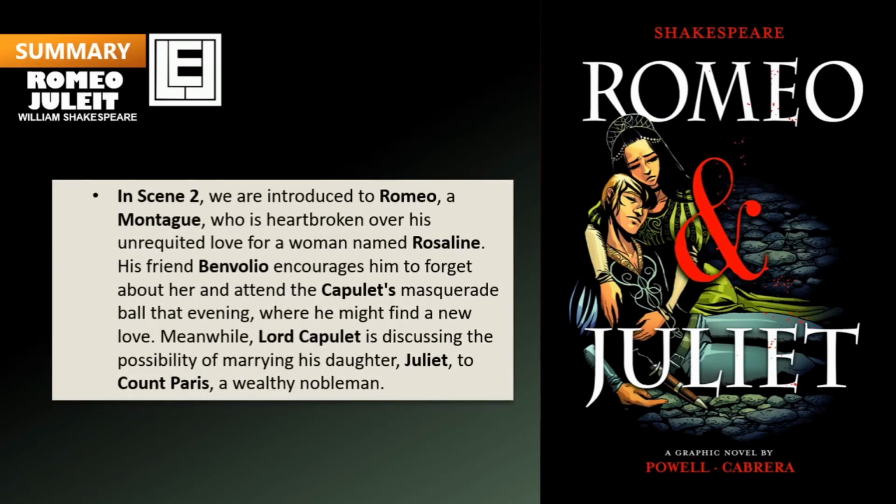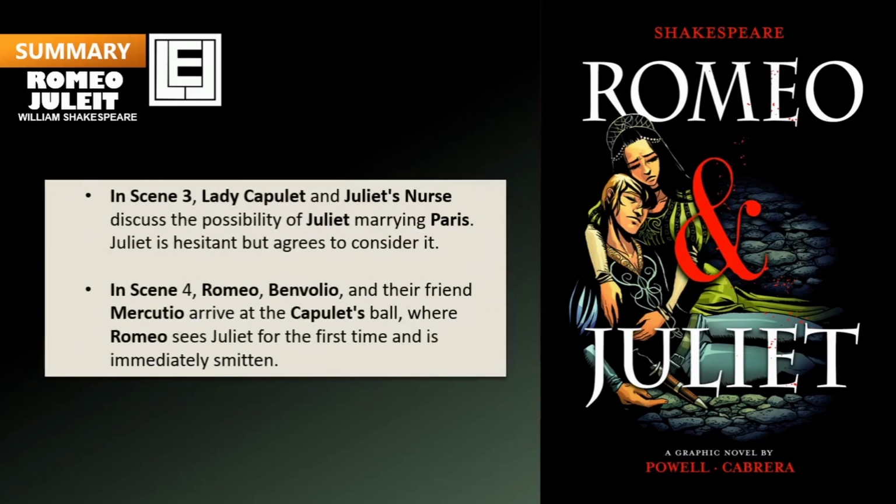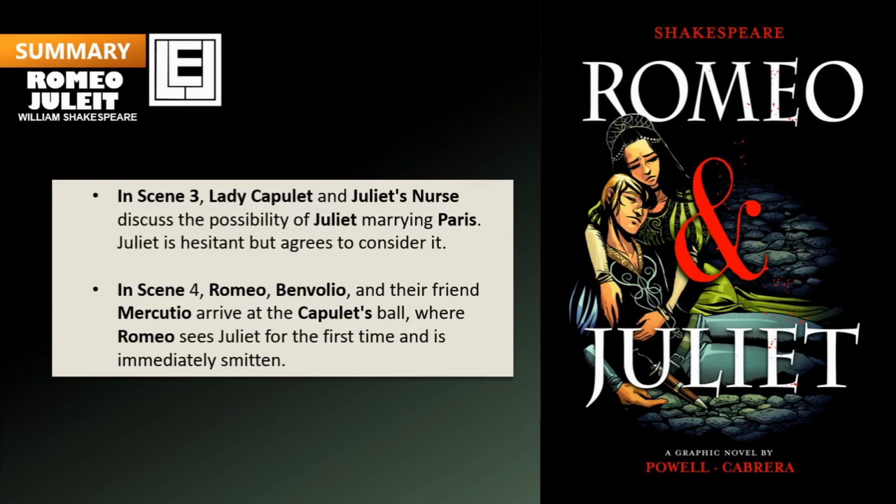In Scene 2, we are introduced to Romeo, a Montague, who is heartbroken over his unrequited love for a woman named Rosaline. His friend Benvolio encourages him to forget about her and attend the Capulets' masquerade ball that evening, where he might find a new love. Meanwhile, Lord Capulet is discussing the possibility of marrying his daughter, Juliet, to Count Paris, a wealthy nobleman. In Scene 3, Lady Capulet and Juliet's nurse discuss the possibility of Juliet marrying Paris. Juliet is hesitant but agrees to consider it.